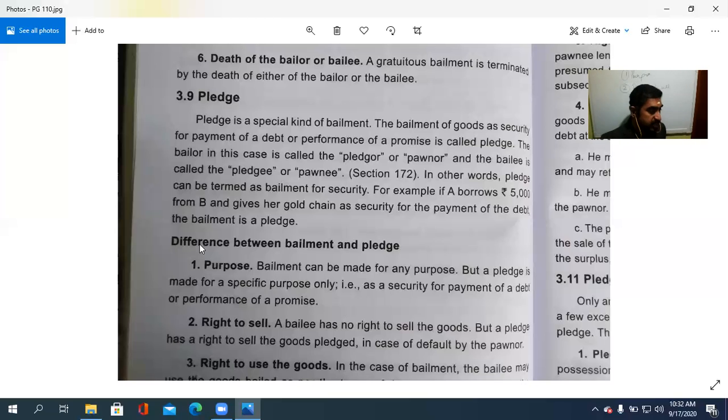In the case of pledge, this one is to be there, means right to sell by the pledgee in case the pledger defaults, makes default in paying that one or fails to do so.